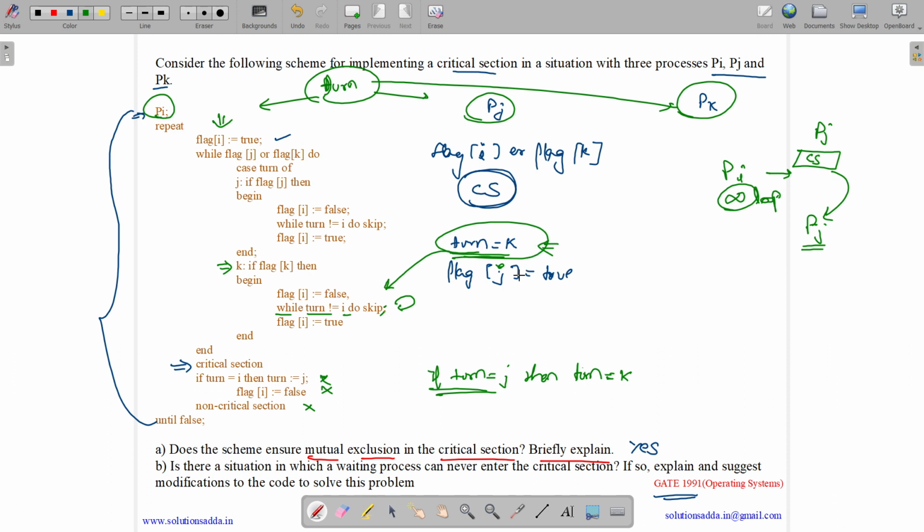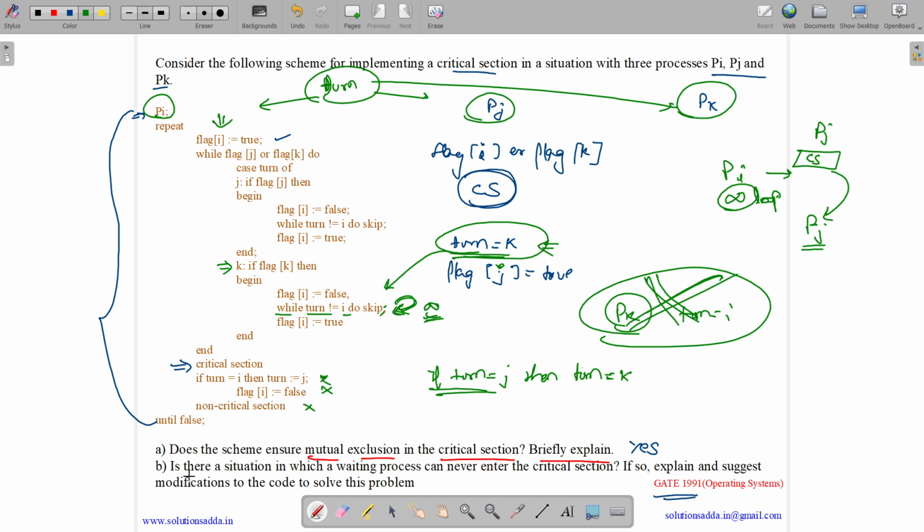Now as turn is k, Pi will keep executing this infinite loop. As turn is still k, it will check turn is not equal to j, turn is not equal to I, and it will keep executing this infinite loop. This will get overridden when pk arrives and makes turn equals to I. But let us suppose pk doesn't arrive in the future, then pi will keep executing this infinite loop.